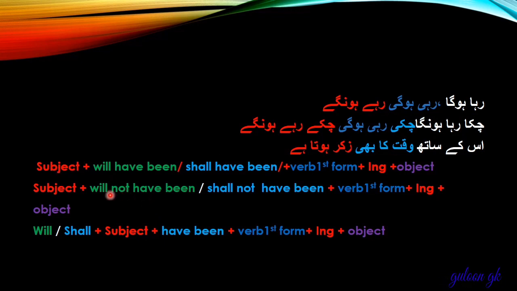What will be the formal structure? Subject plus will have been, shall have been plus verb first form plus ing plus object. This is the positive sentence. How will you make a negative sentence? The formal structure is subject plus will not have been, shall not have been plus verb first form plus ing plus object. And how will you make an interrogative sentence? Will, shall will be first, then subject, then have been plus verb first form plus ing plus object. I hope you understand it.